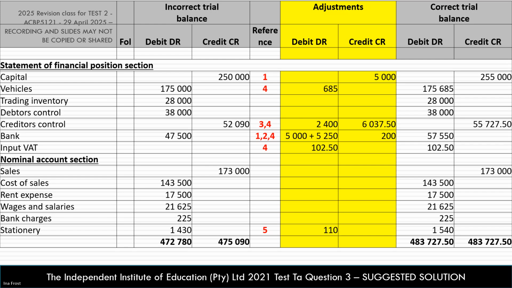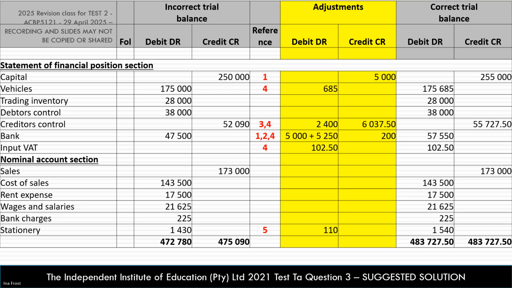So always remember your deadclic principles here when you are given a question like this and need to calculate the correct trial balance amount: a credit to capital is a plus.